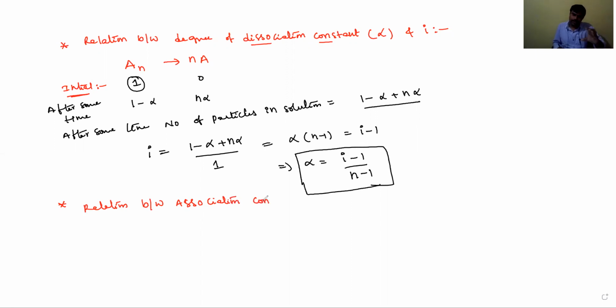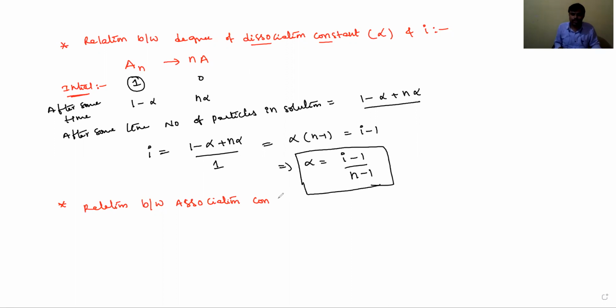But the question will be very clear whether the solute particles undergo association or dissociation, or do not undergo association or dissociation. If they do not undergo association or dissociation, then i is equal to 1 because alpha is equal to 0. Okay, if it is dissociation, the i value will be more. If association, the i value will decrease.